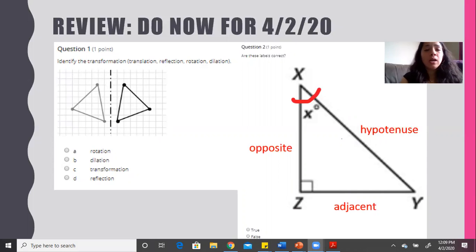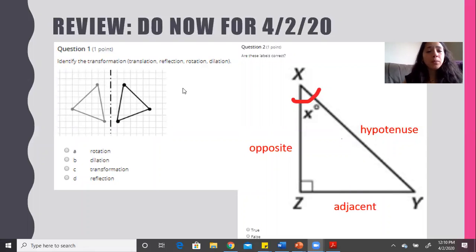So let's look at number 1. This is something we covered in class throughout the semester. So identify the transformation. To remind you, the transformations are translation, reflection, rotation, and dilation. Translation is when you just slide the shape. Reflection is like what you see in the mirror. You look at yourself in the mirror and that reflection, so it flips. Rotation is when something moves. You rotate it, you turn it. And dilation is when something either becomes bigger or smaller, so the shape or the figure changes in size.